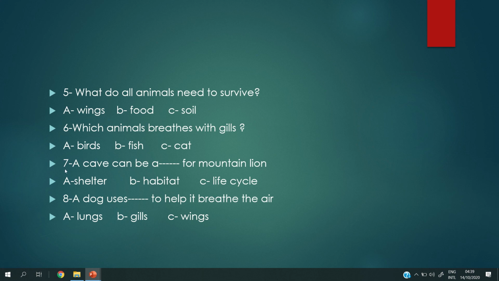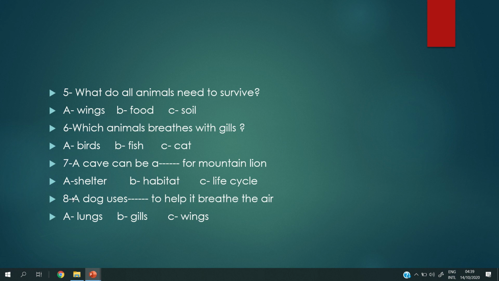Okay, number 7, a cave. A cave can be a shelter for a mountain lion, or a habitat, or a life cycle? It is a shelter for the mountain lion, it is a safe place for the mountain lion.